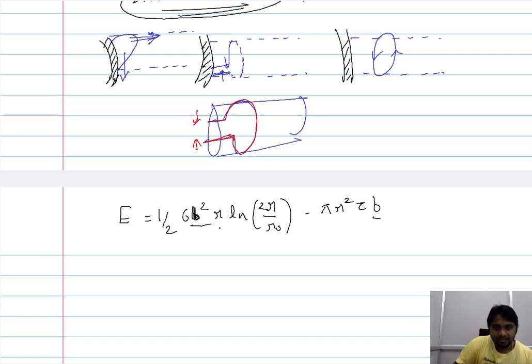R is the radius of the dislocation loop at a given moment. Tau is the stress that is imposed in order for the dislocation loop to be introduced and subsequently grow. G is the shear modulus, and R₀ is the radius of the dislocation core.